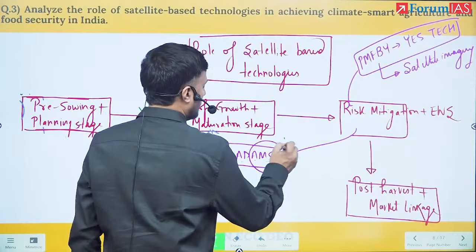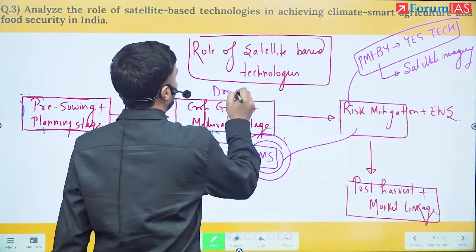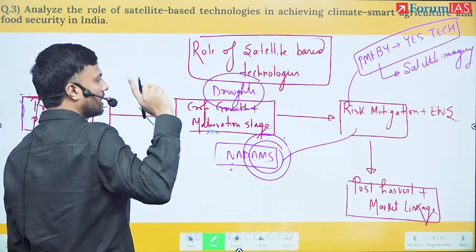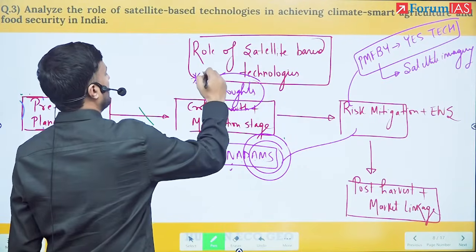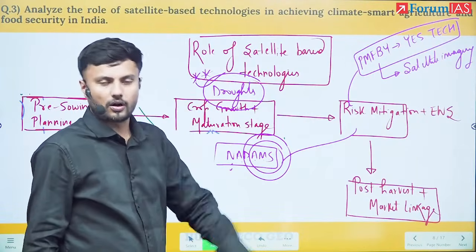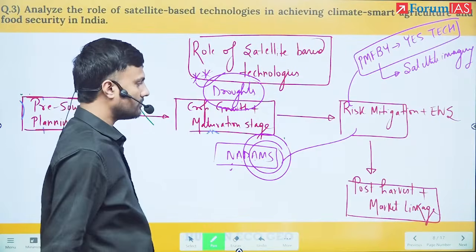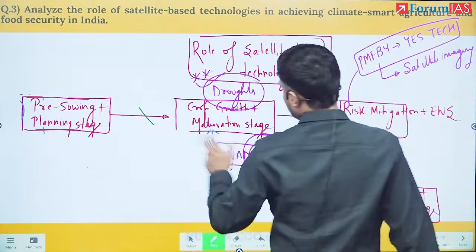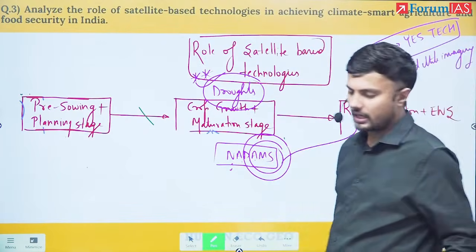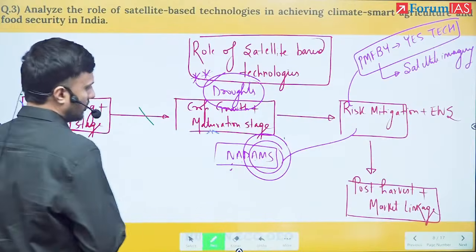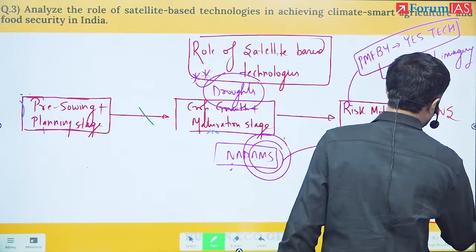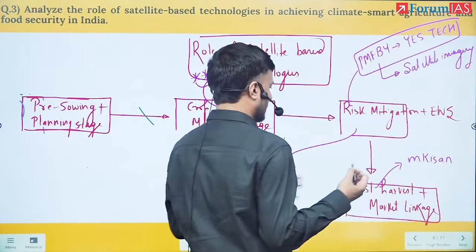Remember, drought is a good question. They have already asked desertification and degradation, the Aeolian one. Droughts you have to prepare well for Paper 1, not just from the perspective of disaster. What is drought? What are the different measures? So once we have given these two, so 2 bullets, 3 to 5 plus 2, 7. And in post-harvest, you can talk about MSP. Here you can talk about M-Kisan, e-NAM, and everything here.